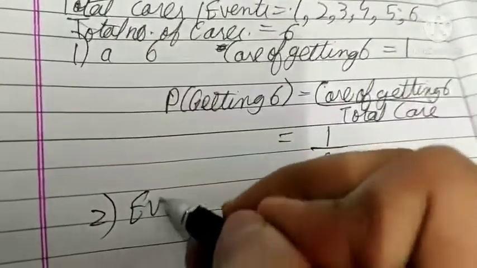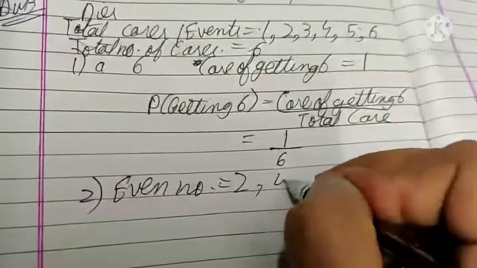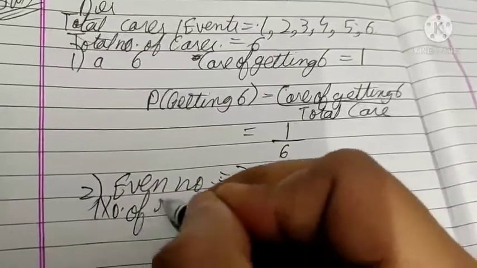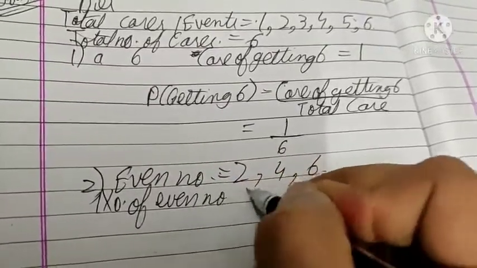Next, it is an even number. How many even numbers are there? 2, 4 or 6. Number of even numbers is 3. There are 3 even numbers.